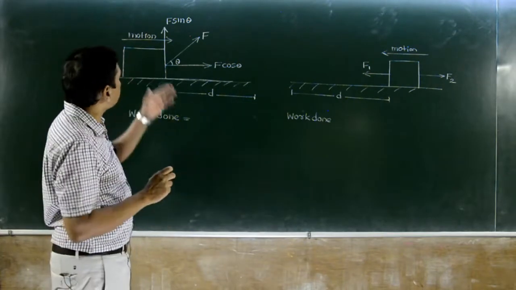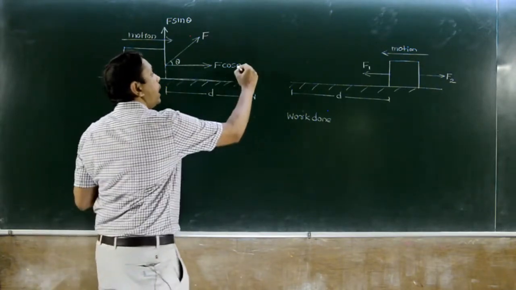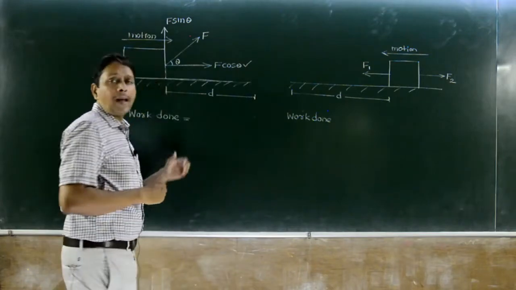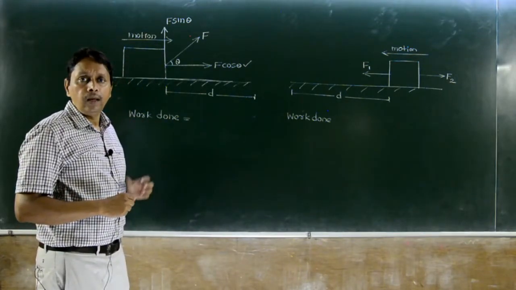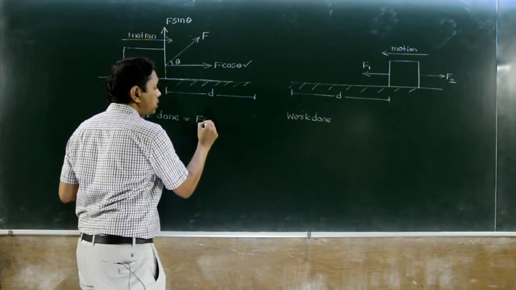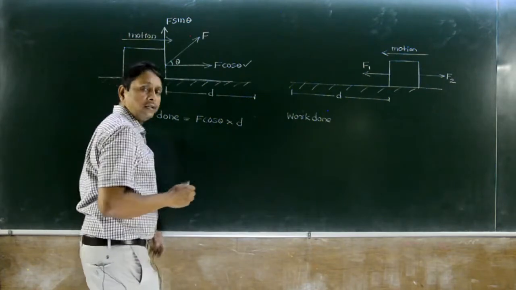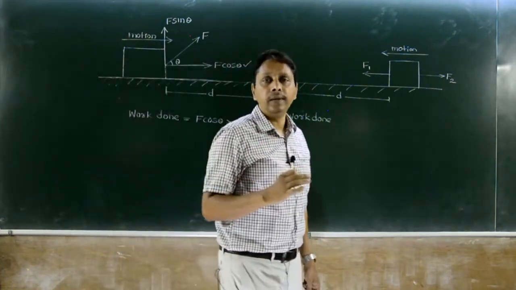So here, which force is parallel to the plane on which the body is moving? F cos theta is the force which is parallel to the plane. Is it right? Therefore in this case work done is F cos theta into D. Is it clear?